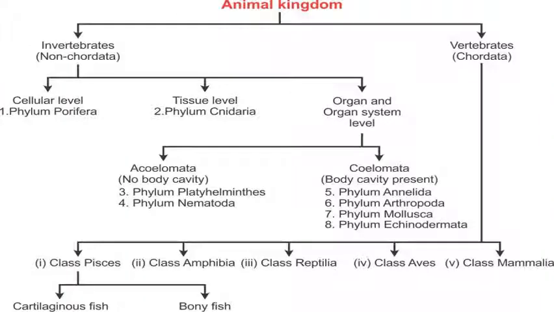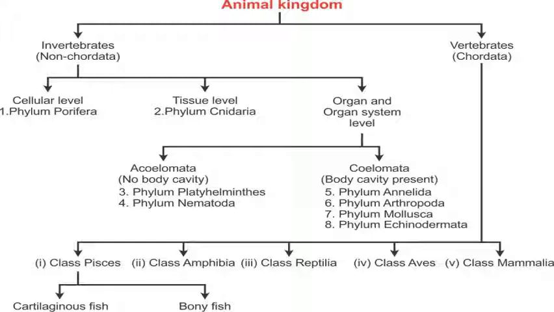Now, let's see the animal kingdom. They have also been divided on the basis of some characteristics into invertebrates and vertebrates, and vertebrates are further divided into 5 classes. On the basis of non-chordate characteristics, they have been divided into phylum Porifera, phylum Cnidaria, and several other phyla. If their body organization is at the cellular level, meaning they do not form tissues and no organs and organ systems are found, all those organisms will be placed under phylum Porifera.